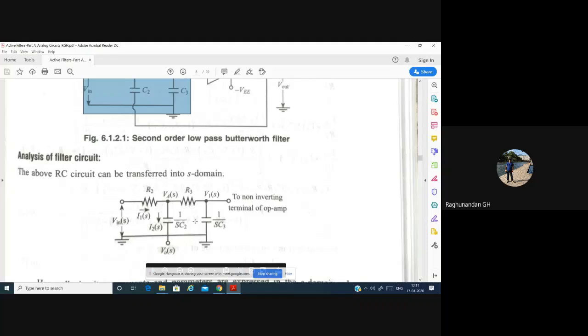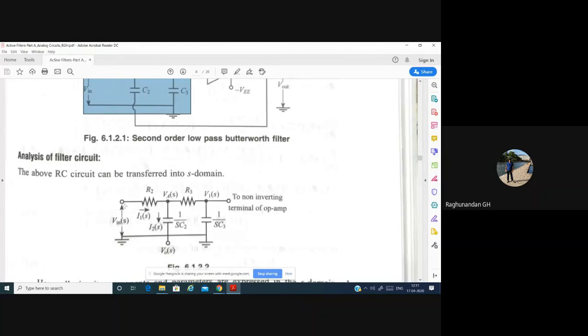According to your network analysis, you already know how to write the S domain features. In network analysis, you have already studied how to write the S domain factors. So this is resistance, capacitance you are having. We have taken this as input, and this is the output which is given to the non-inverting terminal of the op amp.